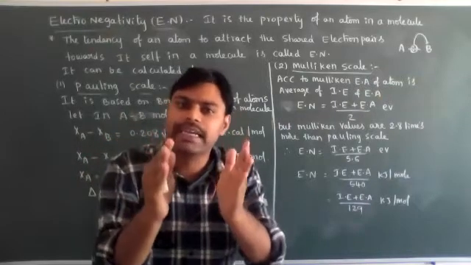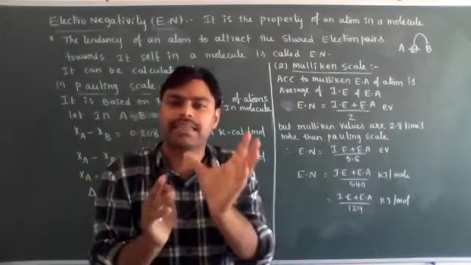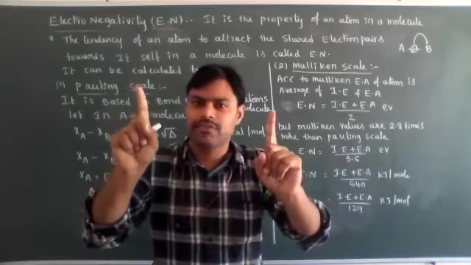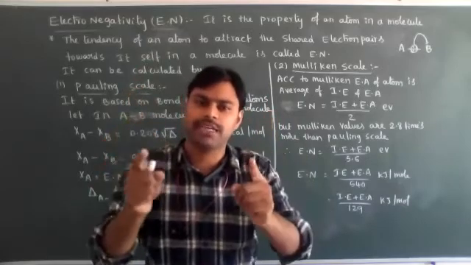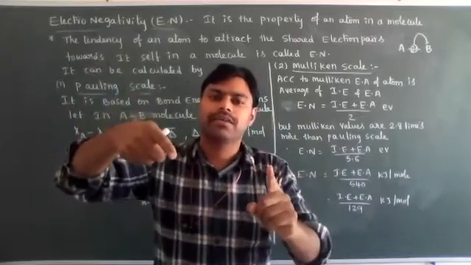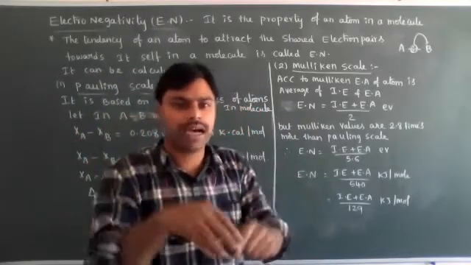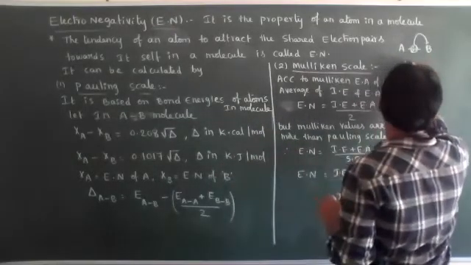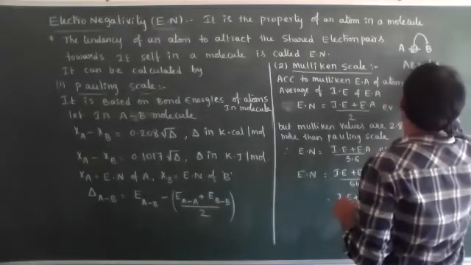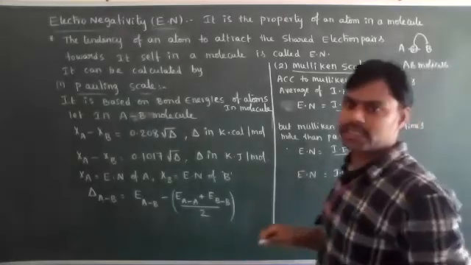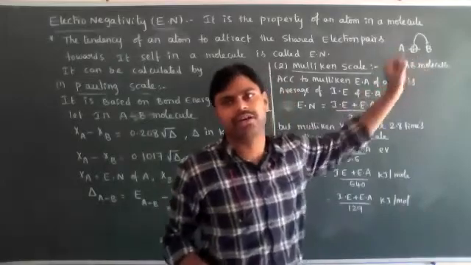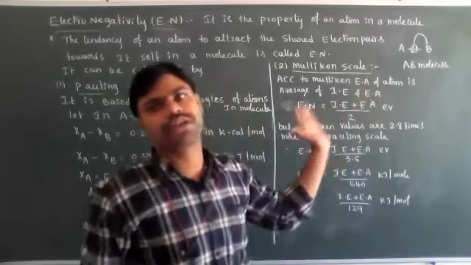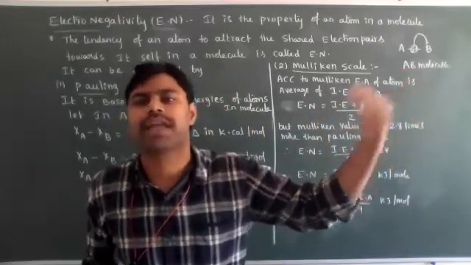That's why electronegativity is a relative character, a comparison between two persons. One person is strong, another person is weak. For example, if we conduct a fighting competition, whoever is very strong will win very easily. In the same way, A and B are combined to form the AB molecule, by the sharing of one electron from A and another electron from B. But relatively, B is very strong, so the shared electron pairs move towards the B atom side. That's why B is more electronegative.